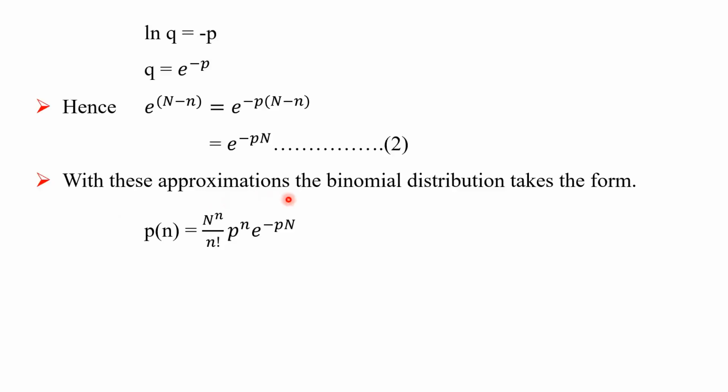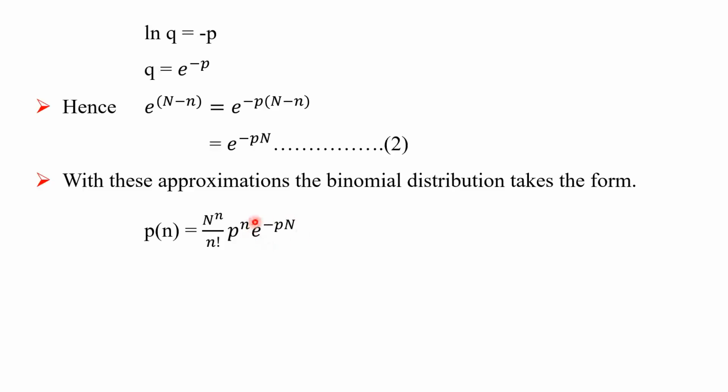With these approximations, the binomial distribution takes the form Pn is equal to capital N raised to small n upon n factorial into P raised to n into e raised to minus PN.